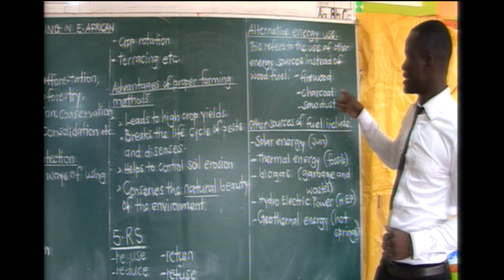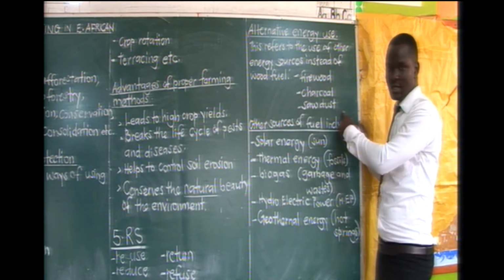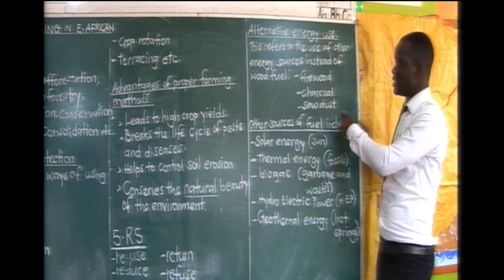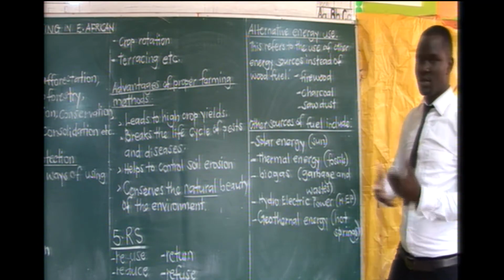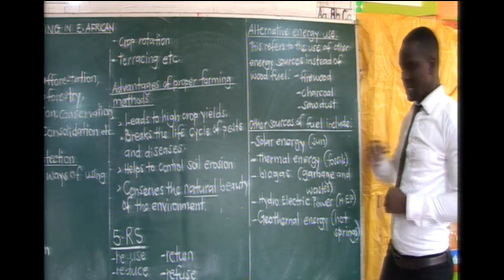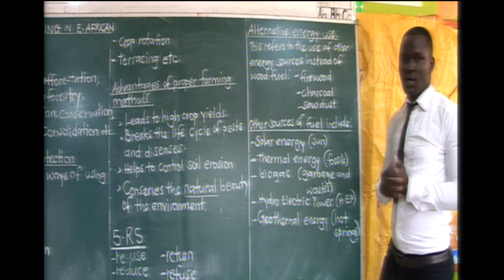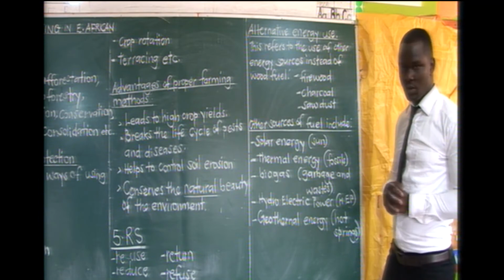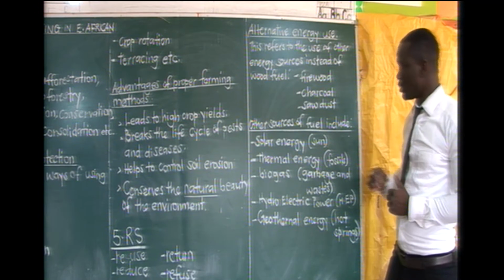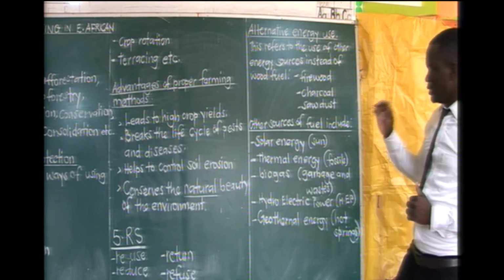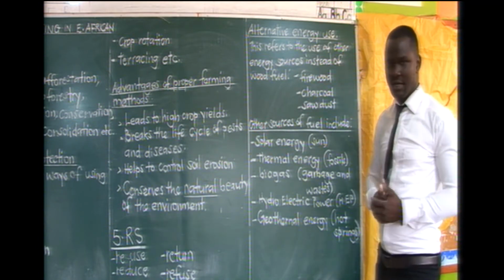So you will find that depending on vegetation will affect the environment. So we shall now bring other energy sources instead of wood fuel. We have understood the meaning of wood fuel. We are saying this is the energy which is got from firewood or from vegetation, and we have given the examples: firewood, charcoal, sawdust. Before we move, the use of this wood fuel has effects on the environment.